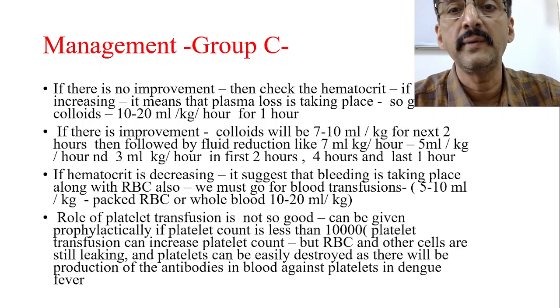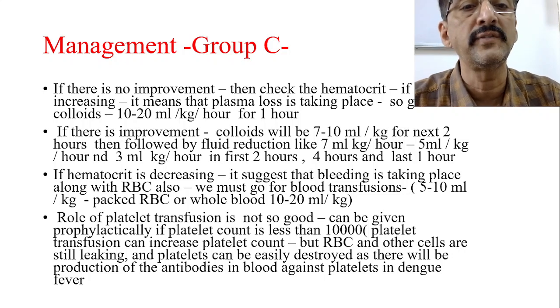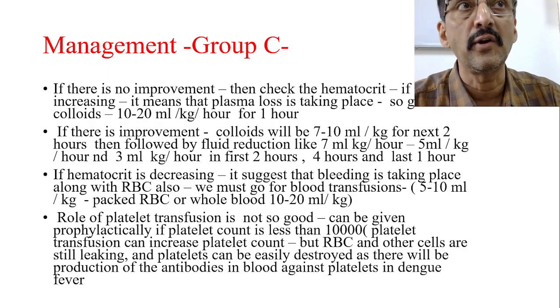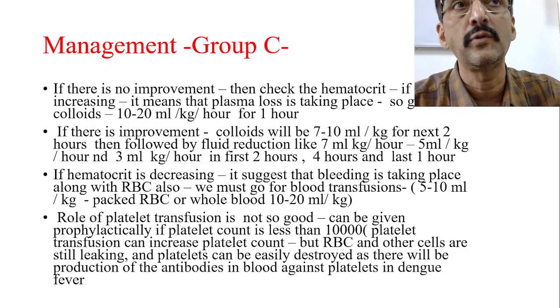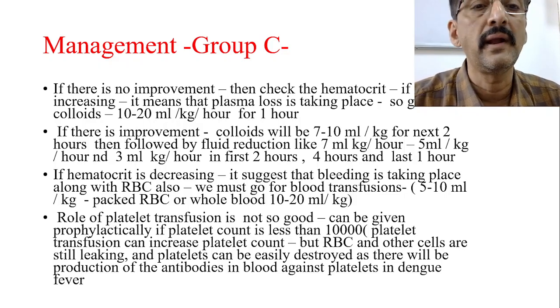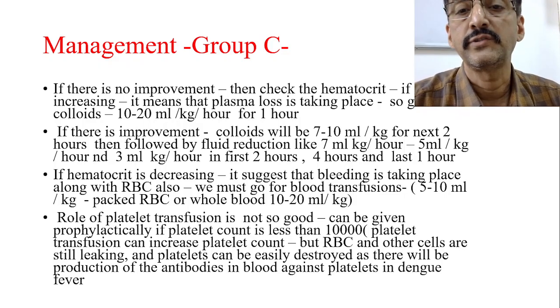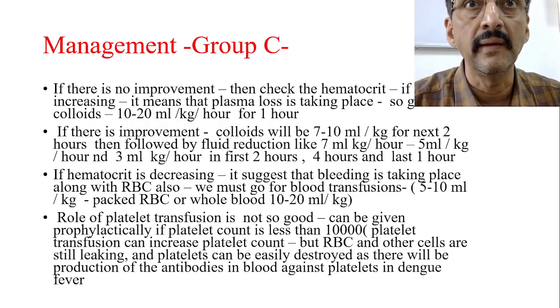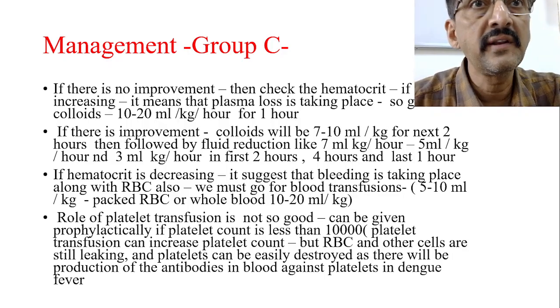In case of improvement, 7 to 10 ml per kg for the next 2 hours, followed by the fluid reduction, just like with the crystalloids. First colloids, after the colloids, go for the crystalloids like 7 ml, 5 ml and 3 ml in the first 2 hours, 4 hours and 1 hour. This is one condition, if the hematocrit is increasing.